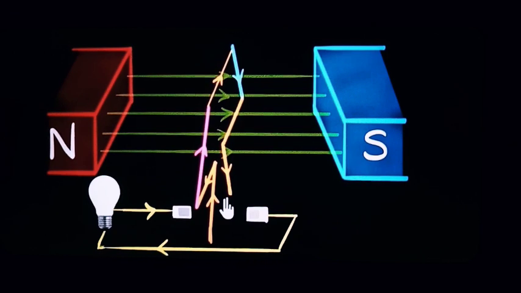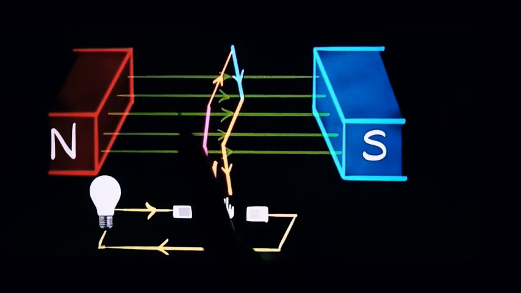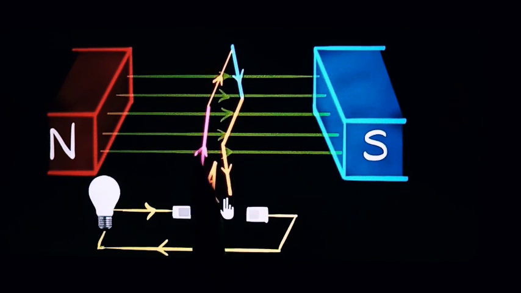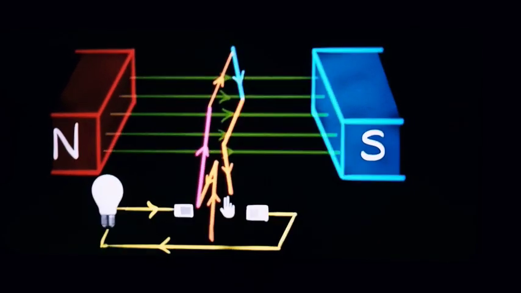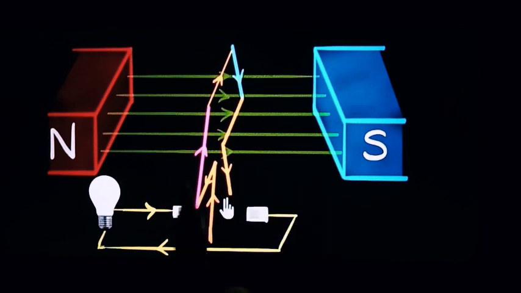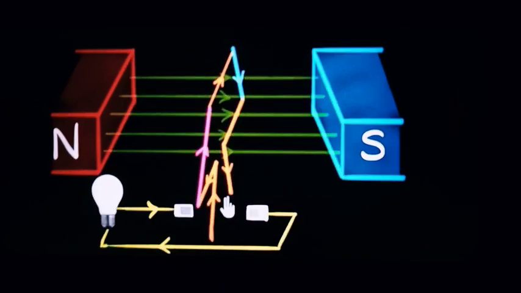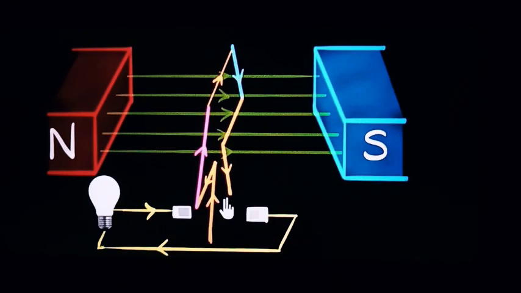Yes, so if it is moving like this, we have removed our slip rings, okay? So there are carbon brushes which are connected. Now the current is flowing in this direction. When the pink wire comes to this side, at that time the current should come down. So for that, the flow of current should be in the opposite direction. So we have to make an arrangement such that the direction of the current stays the same.